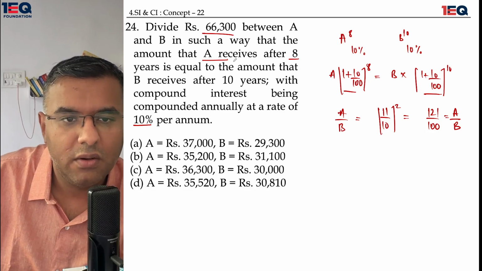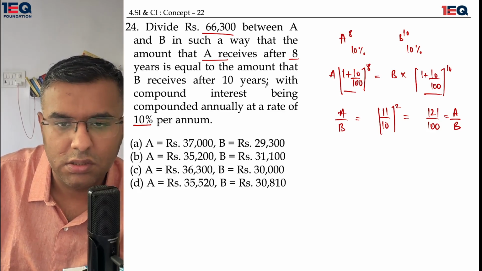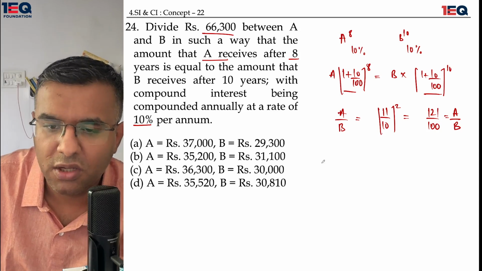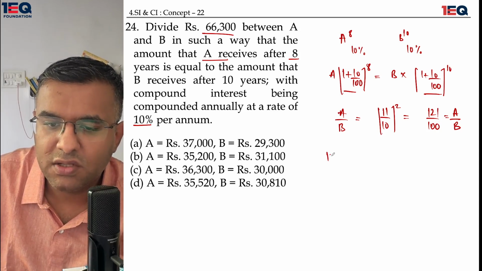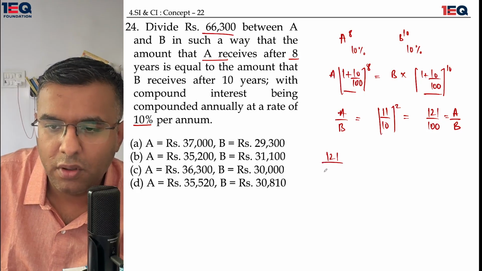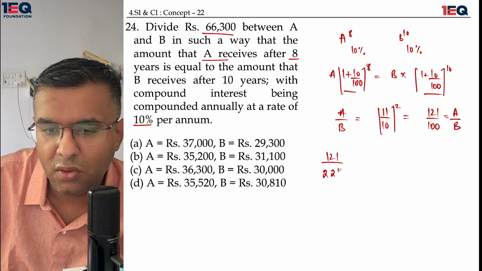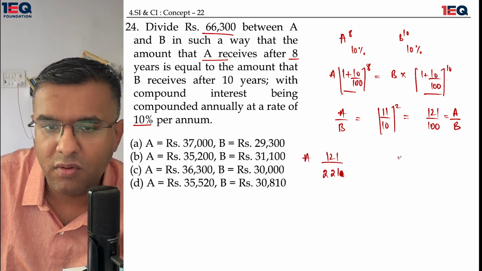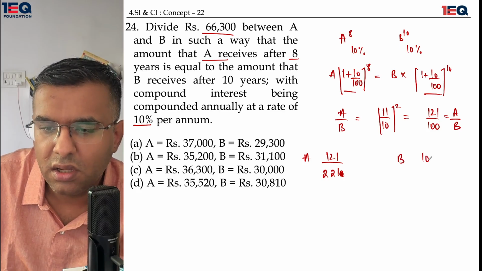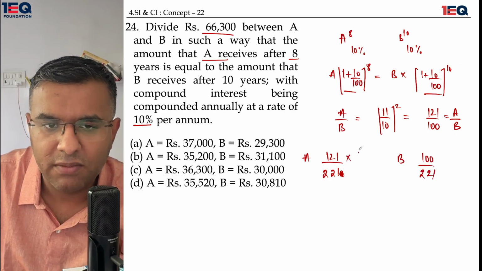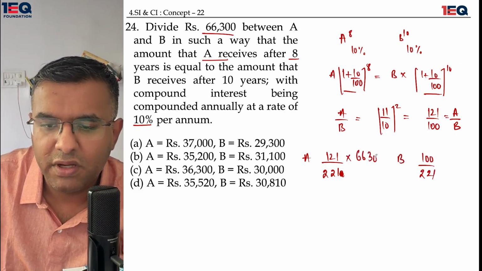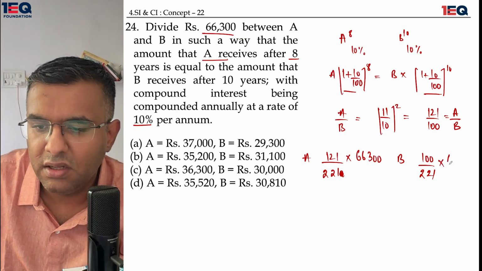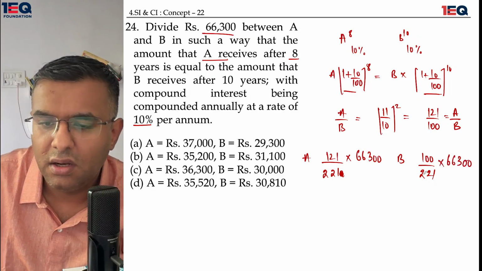Now, what do we need to tell? I need to tell the share of A and B. A's share is 121 upon 221. What about B's share? B's share is 100 upon 221. Let me multiply the initial amount with it. 66300, 66300.